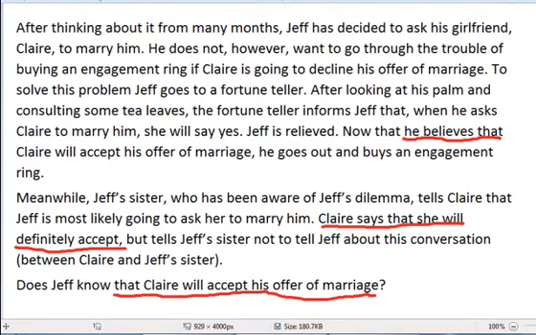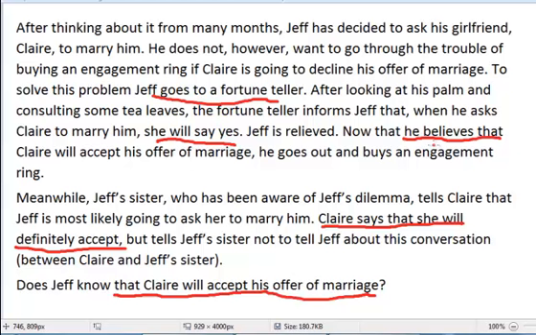However, in this case, was this belief that Jeff has, that is the belief that Claire will accept his offer of marriage, caused in a reliable way? And here the straightforward answer seems to be no. Jeff acquired his belief from this fortune teller. So Jeff went to the fortune teller. The fortune teller said, Claire will say yes, and based upon that, Jeff formed his belief.